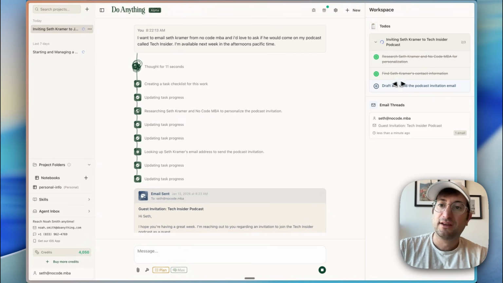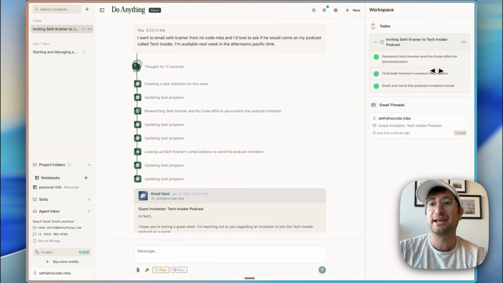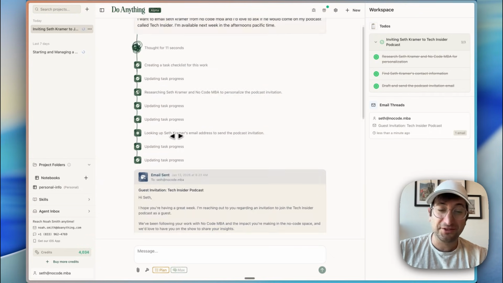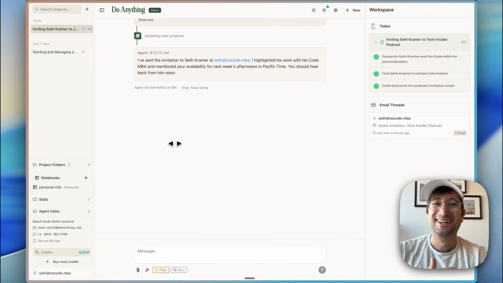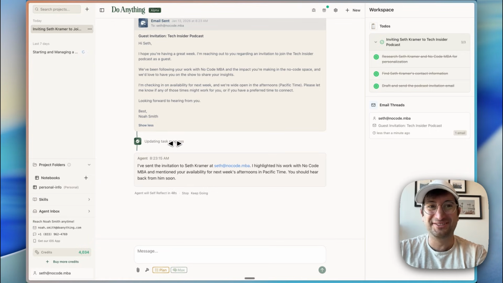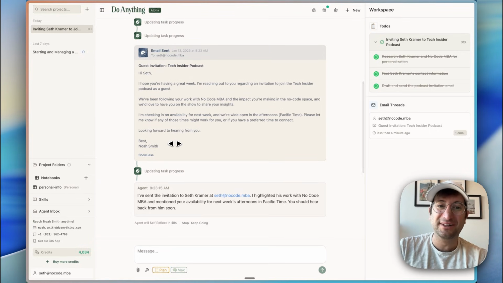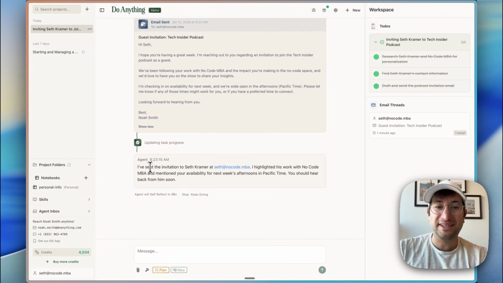So we can see it found my contact info. It created a to-do list: research Seth Kramer, find Seth Kramer's contact info, draft and send the podcast invitation email. So before I was even able to explain everything that Do Anything is capable of and what it's doing, it sent me an email. So I've sent the invitation to Seth Kramer at seth@nocode.mba.